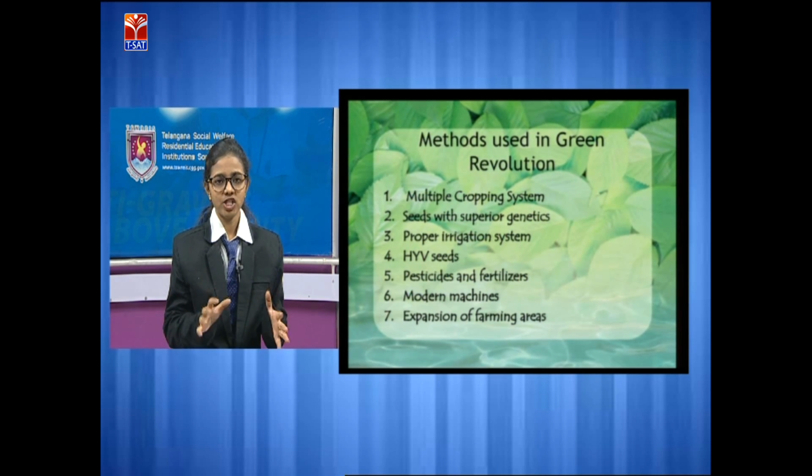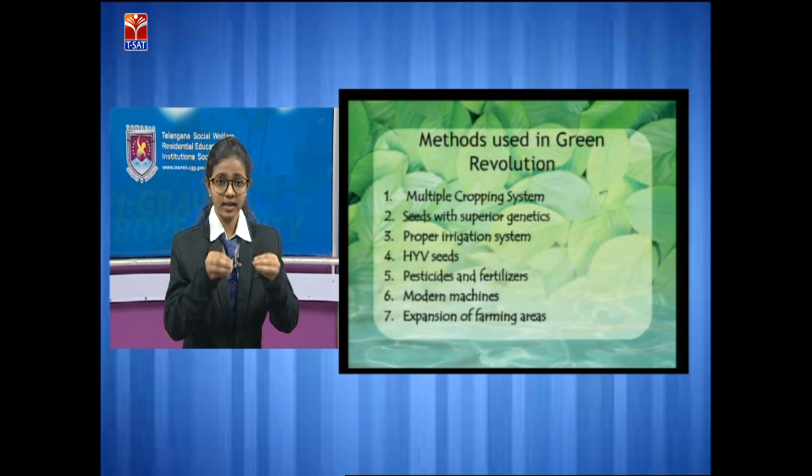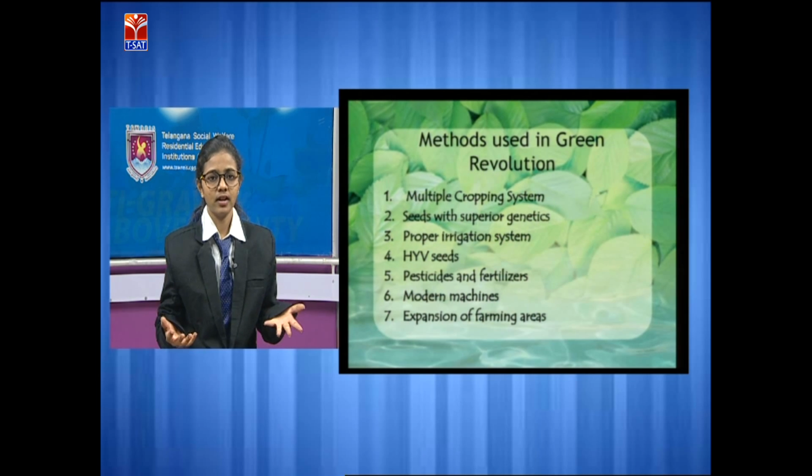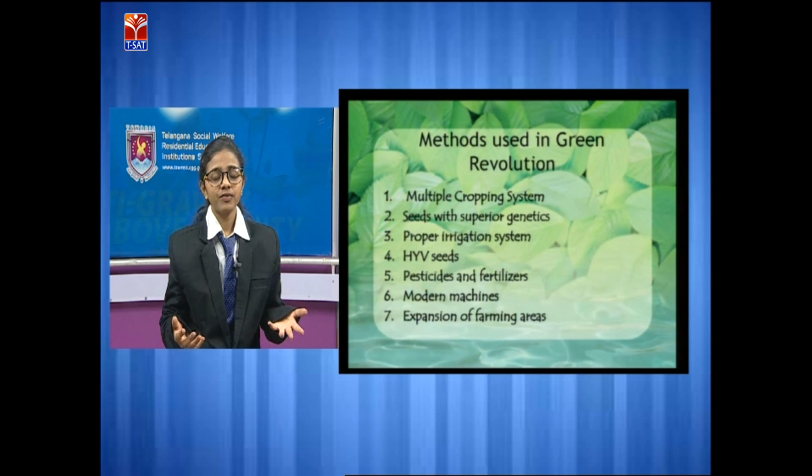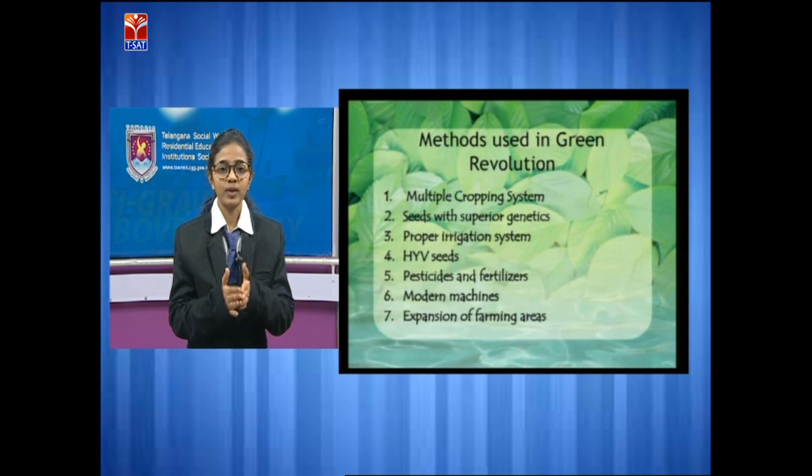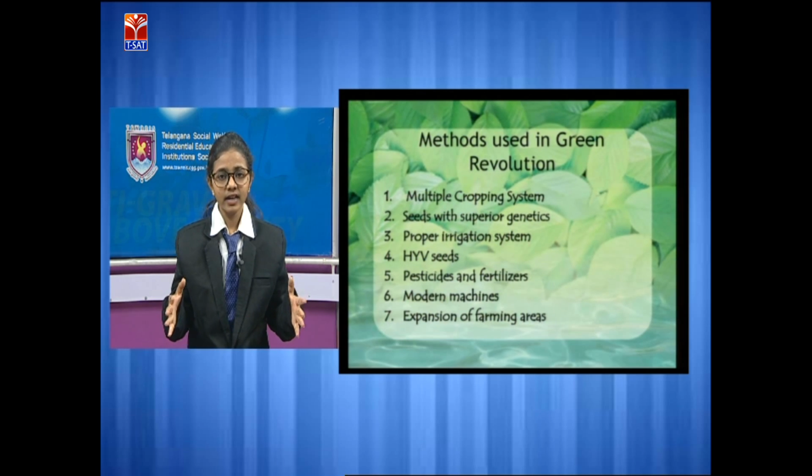And the usage of modern machines increased more and more. Even now, if you visit a field, you can see different types of modern machines. Then expansion of farming areas: farming areas were really expanded so that we can increase food grain production. These are the methods used in the green revolution.